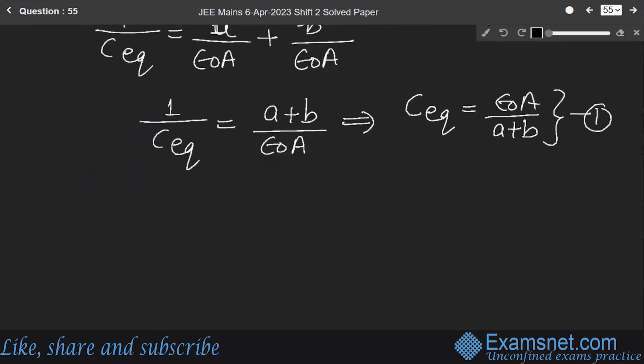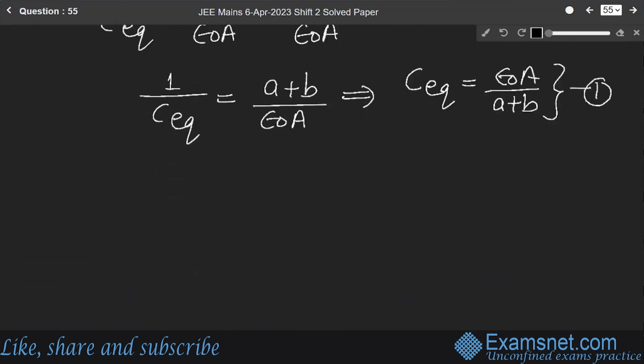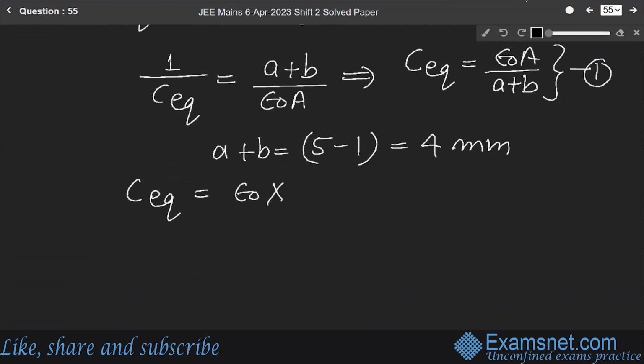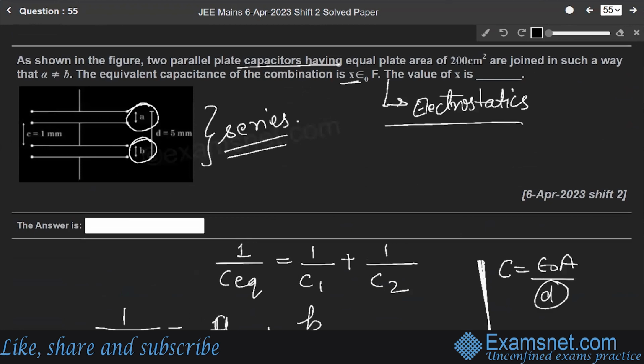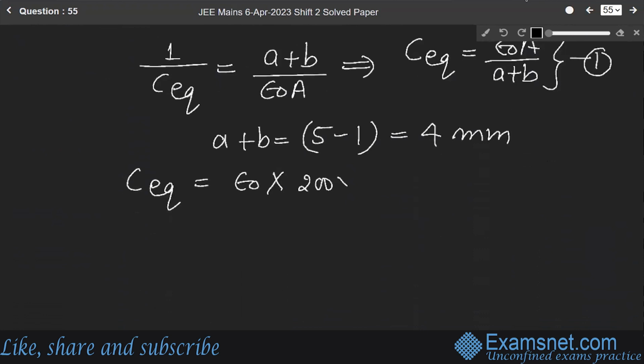Now this A plus B will be equal to this 5 millimeter minus this 1 millimeter. A plus B equals 5 minus 1 equals 4 millimeter. Now C equivalent will be equal to epsilon naught into A. A is the area, and the area is 200 centimeters square. So 200 into 10 to the power minus 4 over A plus B, which is 4 millimeter, 4 into 10 to the power minus 3 meter. Solving it, we get